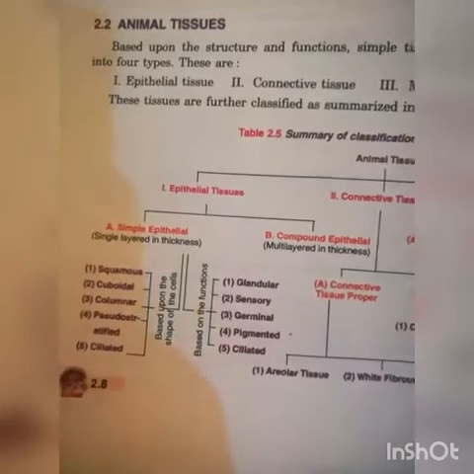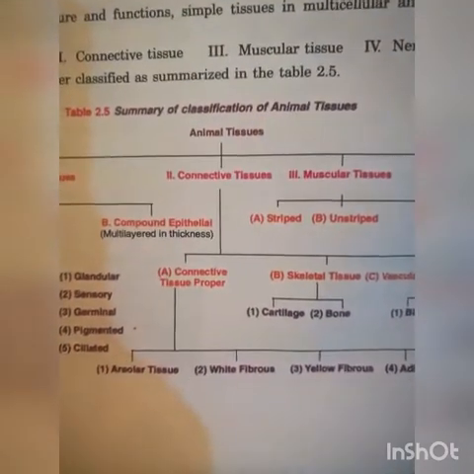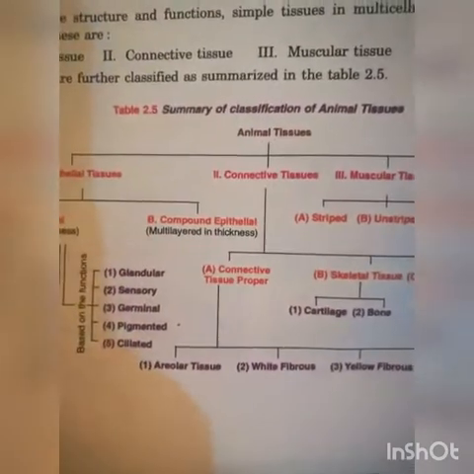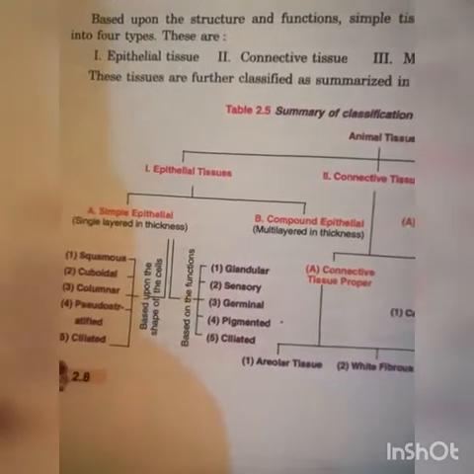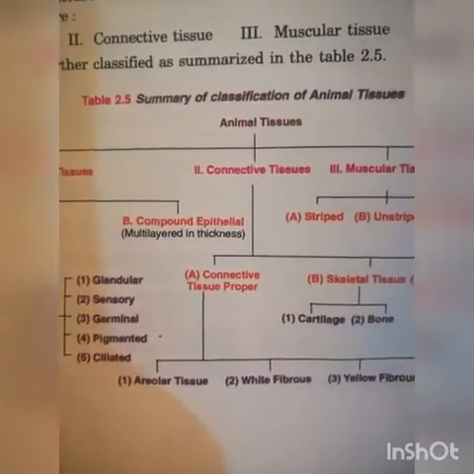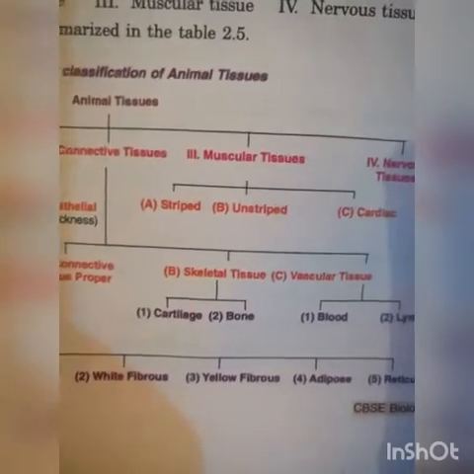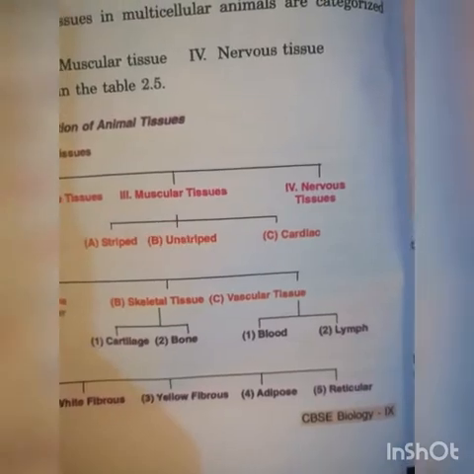These tissues are further classified and summarized. See the table. Animal tissue is divided into 4 types: epithelial tissue, connective tissue, muscular tissue, and nervous or neural tissue.